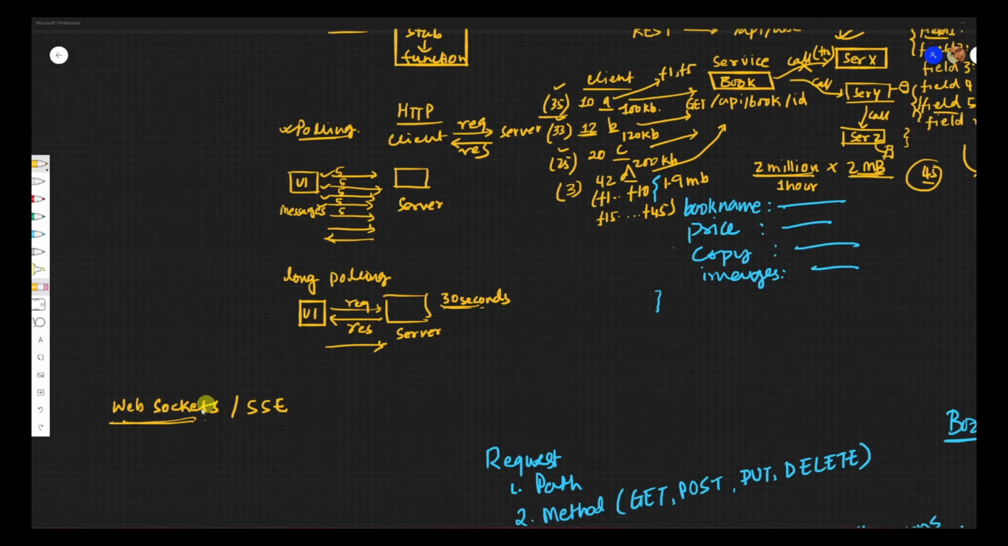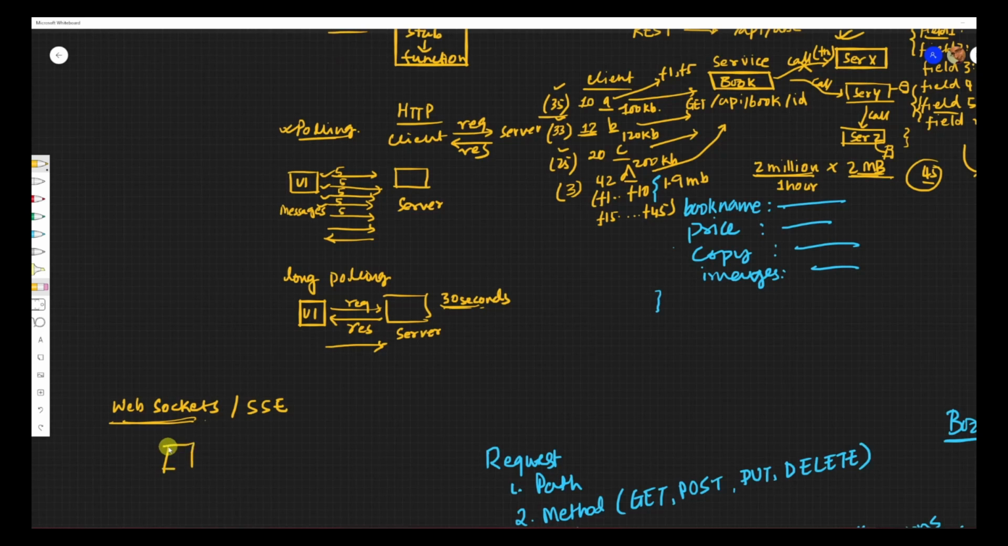In WebSocket, what happens is you have this UI and you have your server. So you create a pipeline between them, and your UI can send data and your server can also send data whenever they want. We have seen this kind of thing in the development of games or chatting applications, wherein we can see a lot of usage of WebSockets.